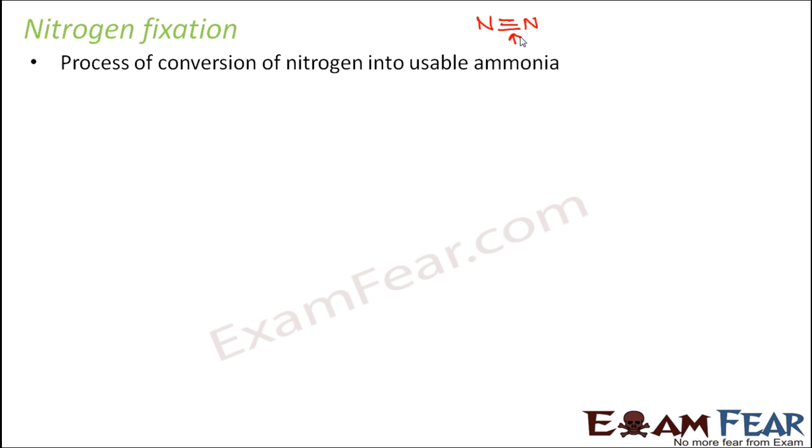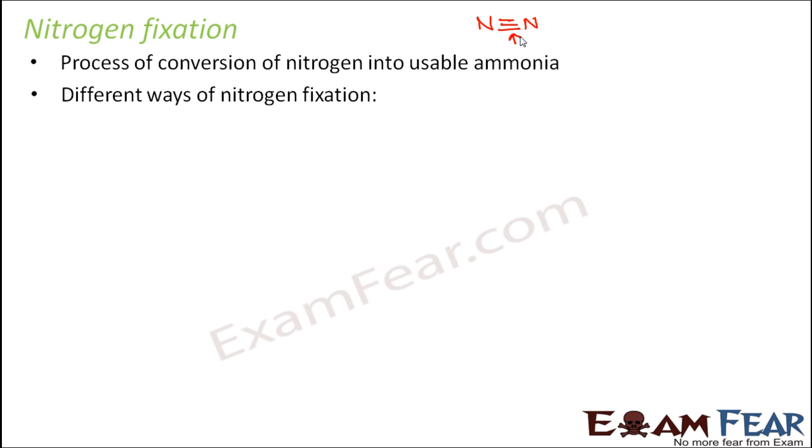So what is this nitrogen fixation? It is the process of conversion of nitrogen into usable ammonia. Why is ammonia usable? Because ammonia can be utilized in that form by the plants. So our task is to convert nitrogen to usable ammonia, and this conversion is known as nitrogen fixation. Now the question is, who does this task? How do we do this conversion?